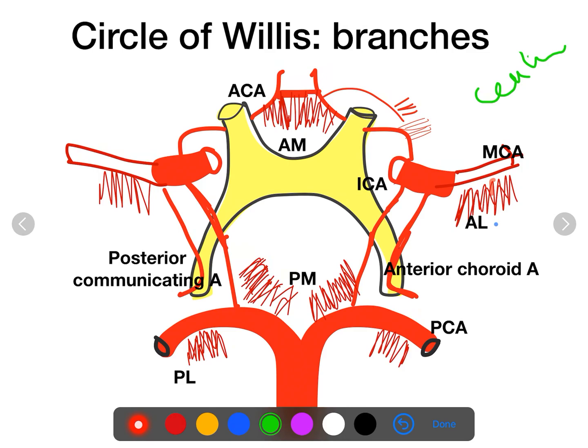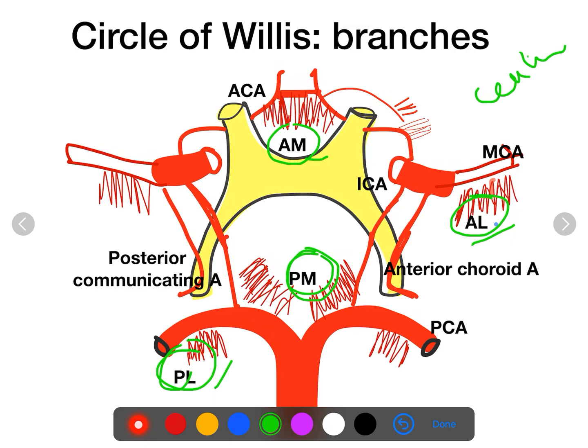Now the central branches have four groups: the anteromedial group, anterolateral group, posteromedial group, and posterolateral group. The anteromedial and anterolateral groups pierce the anterior perforated substance and supply the deeper aspect of the brain. The posteromedial and posterolateral groups pierce the posterior perforated substance and enter the deeper aspect of the brain and